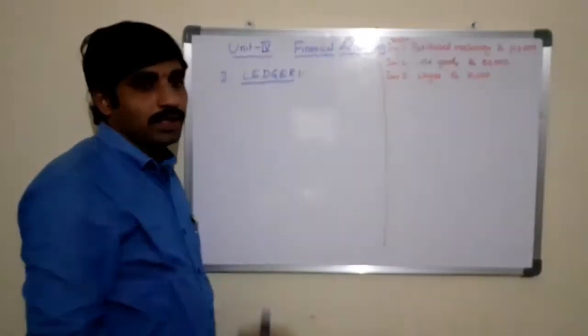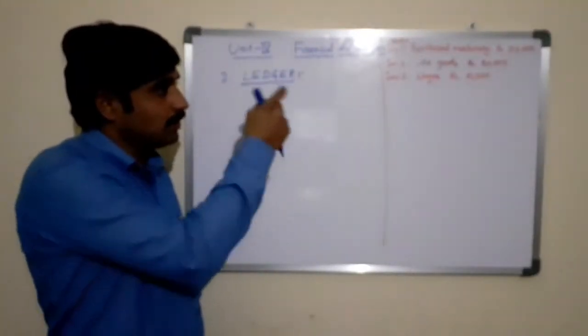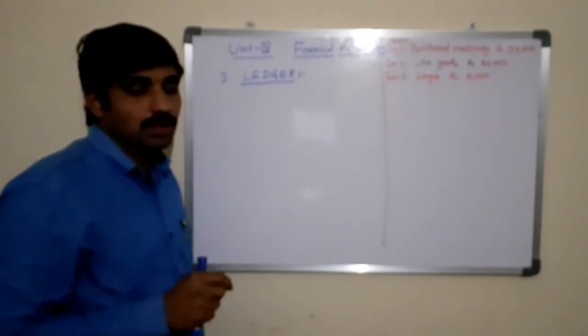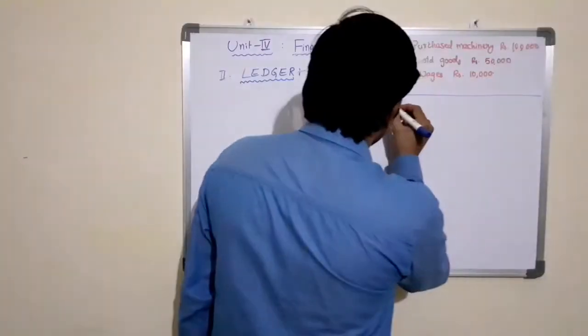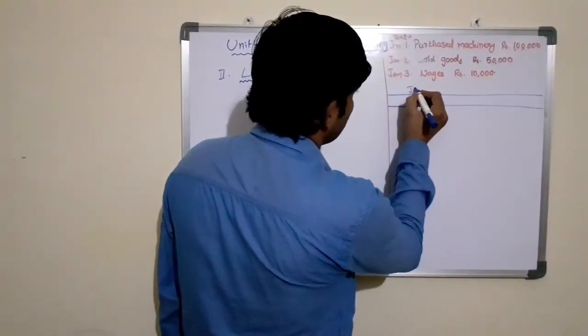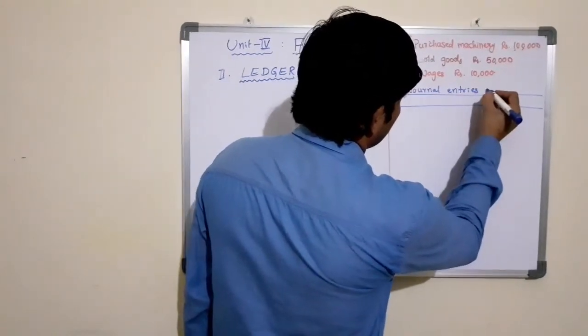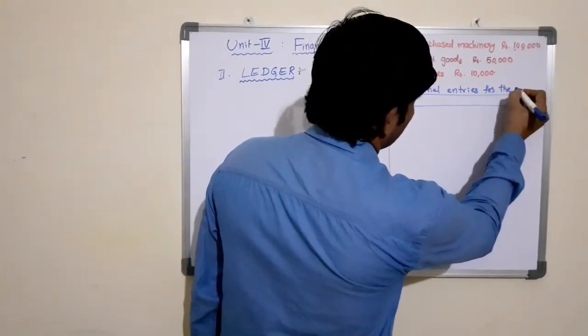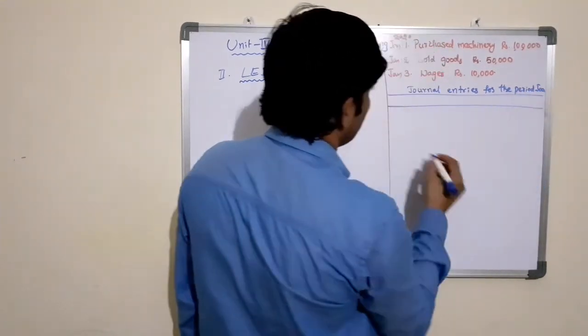See, without passing the journal entry for the transactions, we cannot prepare the accounts for the entries. So before, if you want to prepare the accounts for these transactions, first we need to pass the journal entries. As we know, we need to write journal entries for the period January 2020 as per given.